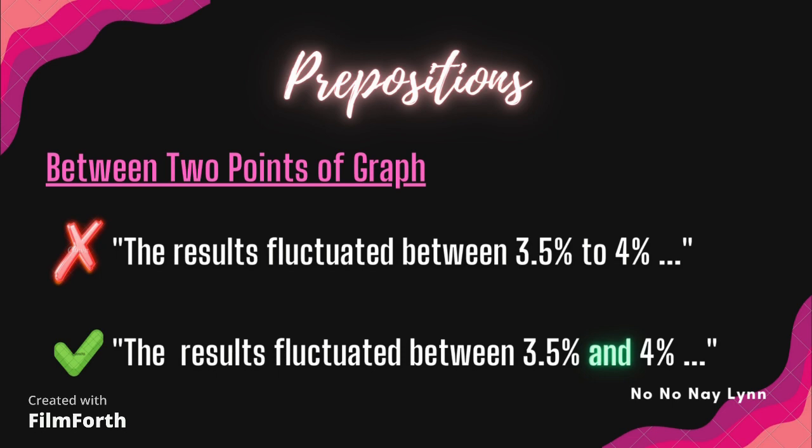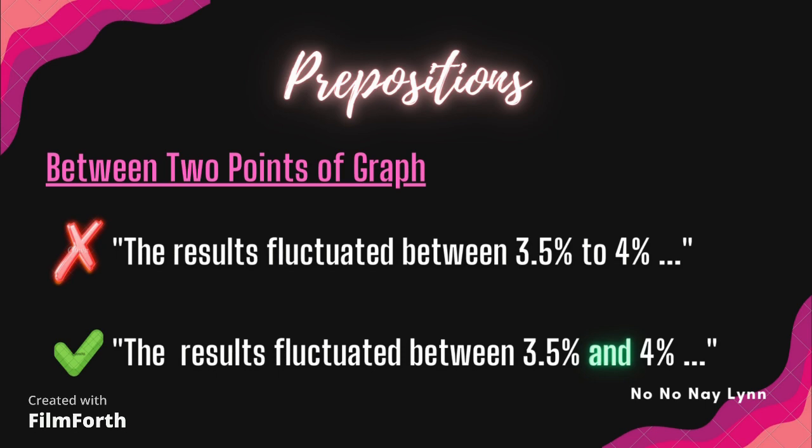In this case, in talking about the graph, we're only mentioning changes that take place in the middle of the 2 points in terms of fluctuation. Okay, so in this case, these 2 points will be the 3.5% and the 4%. All right, to visualize this even more and to understand this even better, let's take fluctuation as an example.